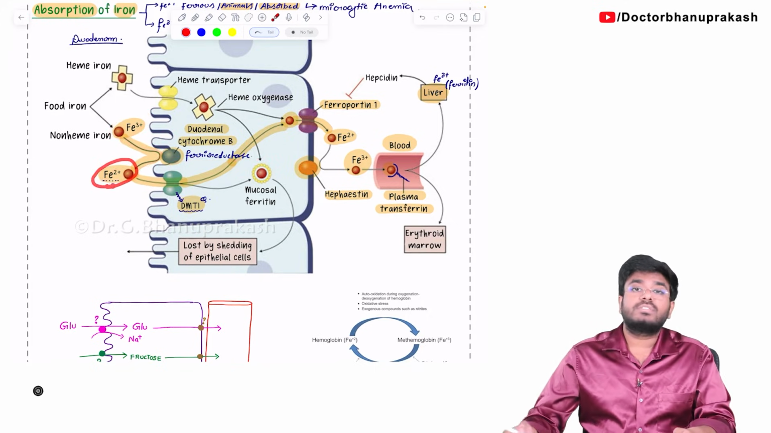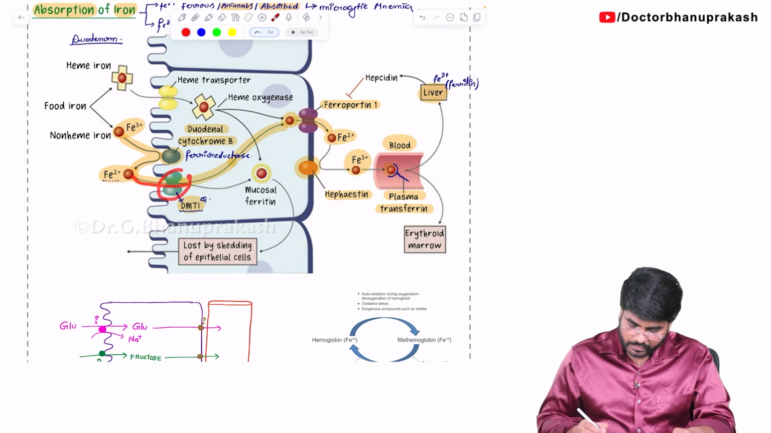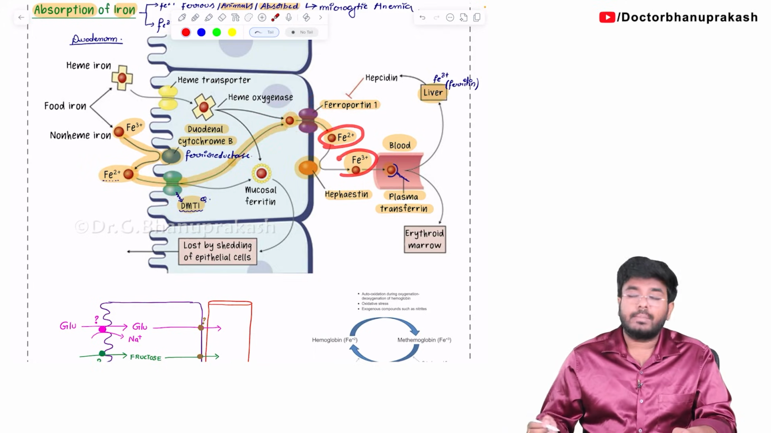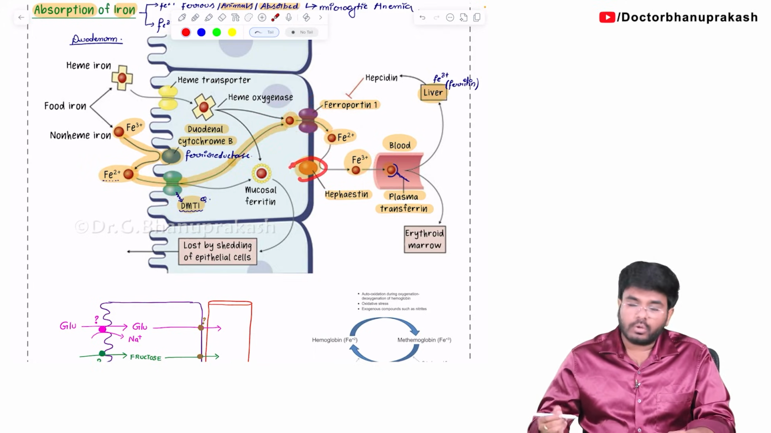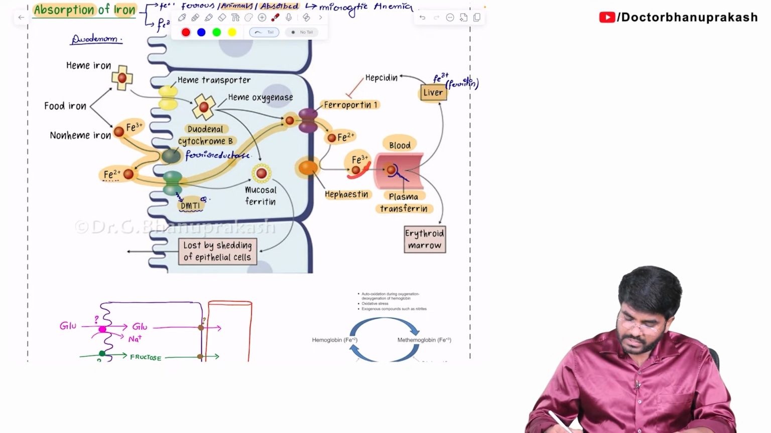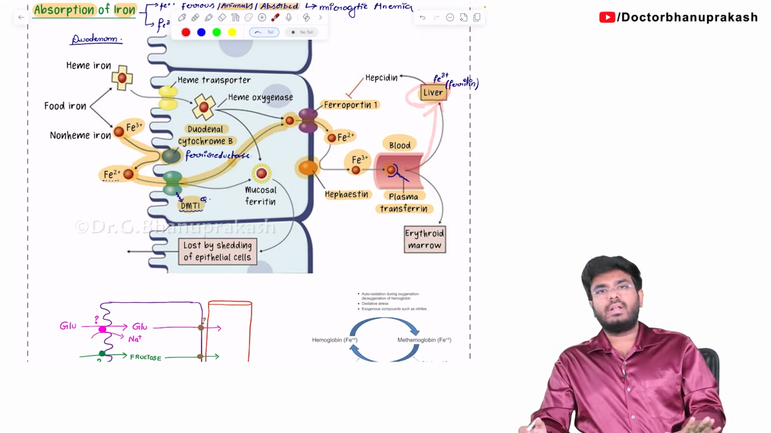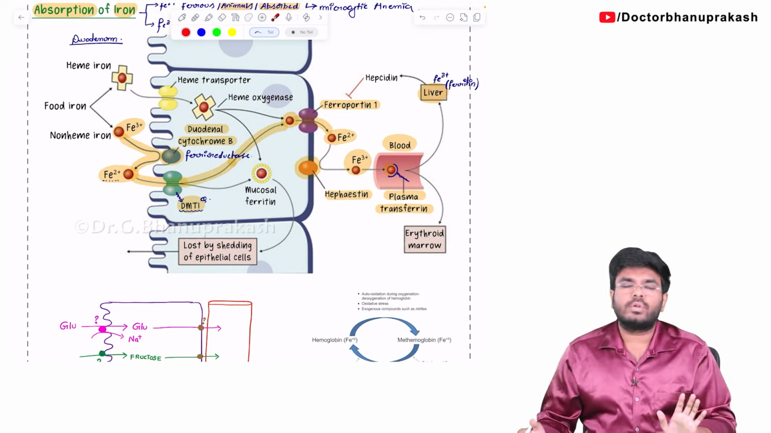So once you have Fe2 plus form of iron, it is absorbed with the help of DMT1. Now the iron is coming out of the cell with the help of ferroportin 1. Now the Fe2 plus form is converted back to Fe3 plus form with the help of a molecule called hephaestin. Now this Fe3 plus form of iron in the blood is not alone. It is bound with transferrin. Transferrin transfers the iron to the liver. So in the liver, iron is stored. That's a major site for iron storage.